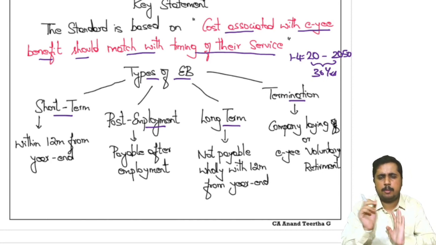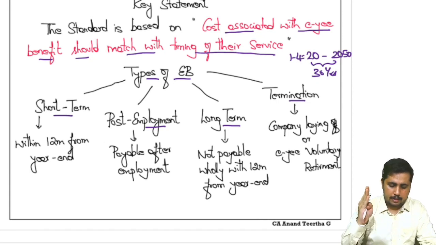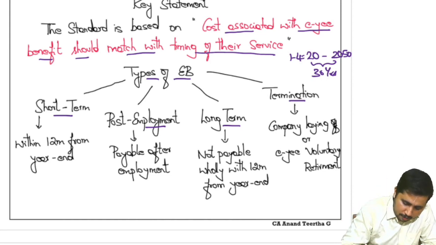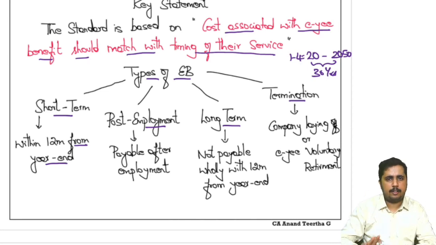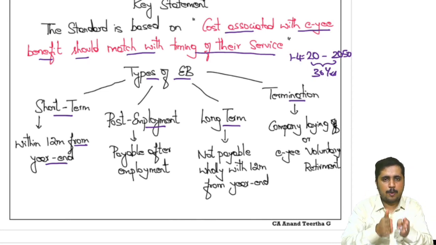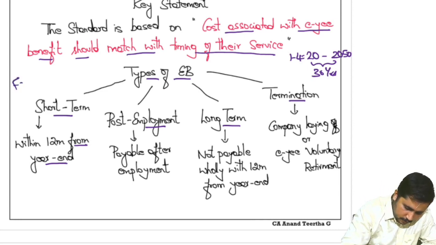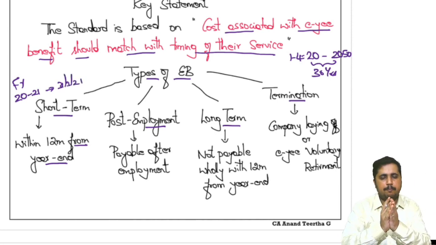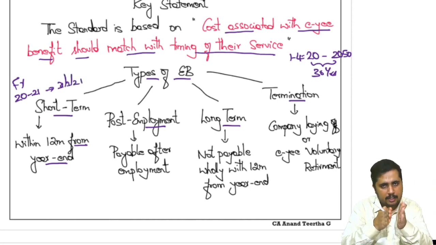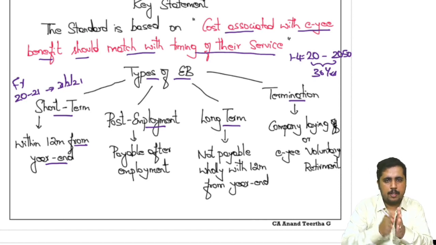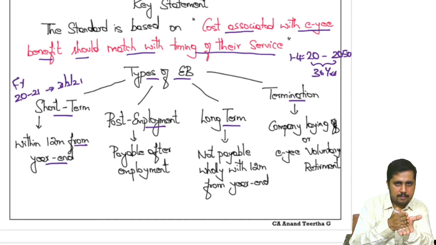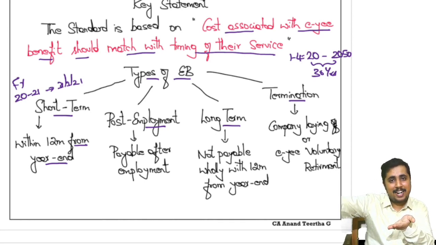First, what is short-term employee benefit? Whatever benefits I have derived, if the payment for that benefit will be made within 12 months from the end of the year, from the reporting date, it is short term. The employee has provided the service. Let's assume it is FY 2021, so the year ends on 31/3/21. An employee has given me service till 31/3/21 during the year. If I am making the payment for these services within 12 months from the end of this year, that will be covered under short term.